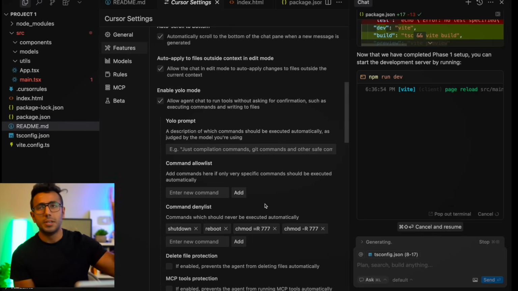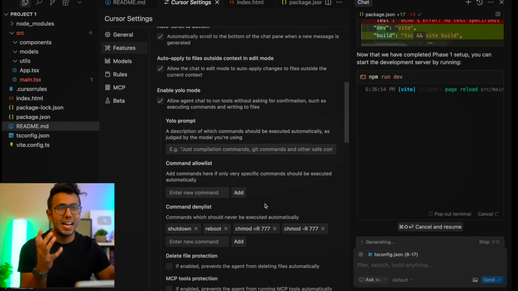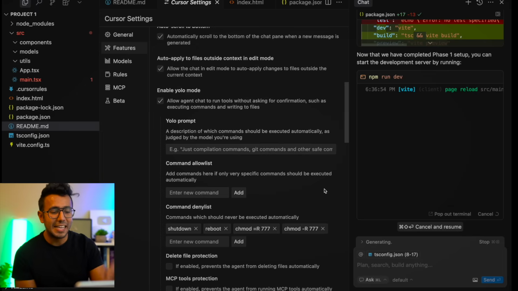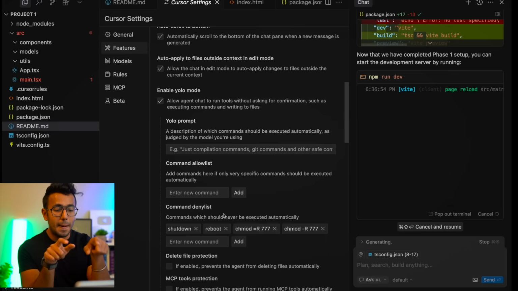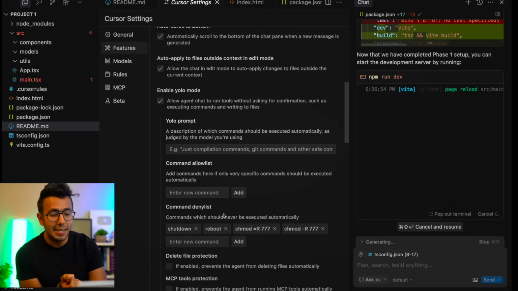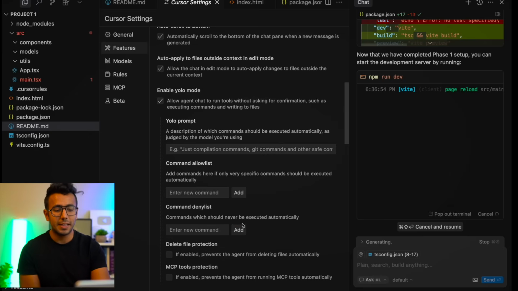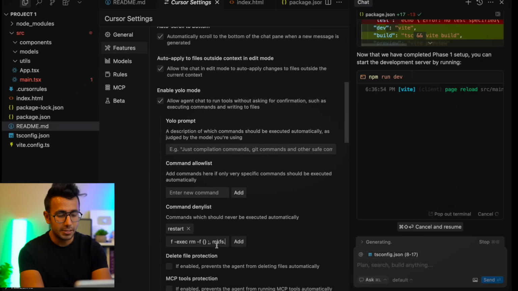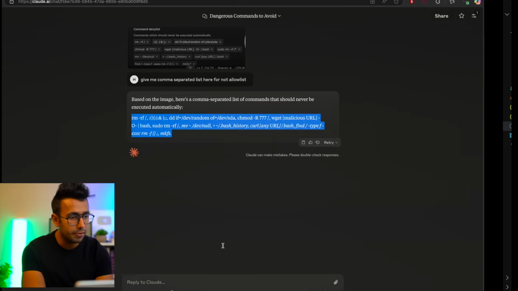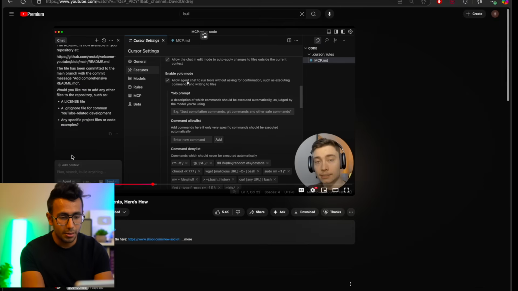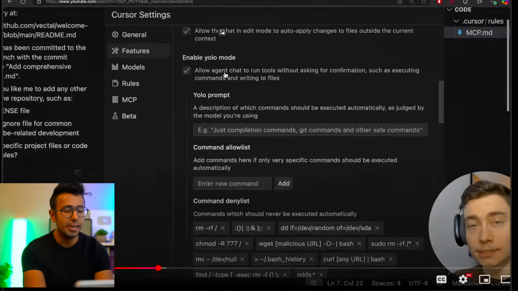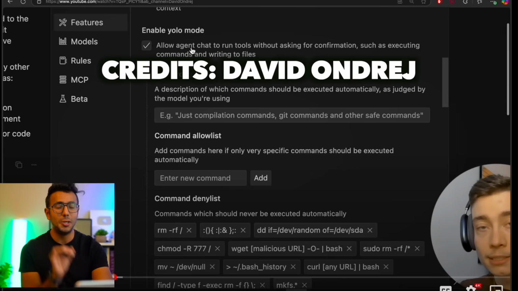That's what I've done. But here I want to remind you that there could be some prompt injection. So let's say that you ask it to pull some repository, and that repository has a command like reboot your computer, shut down. So I have removed these commands from the cursor palette by using the command deny list. So you can add commands here. By default, you'll see something like this. You can say do not restart, and I have copied some more commands that I found from a video. This guy, David Andre, gave commands that you should definitely not use in your YOLO mode.